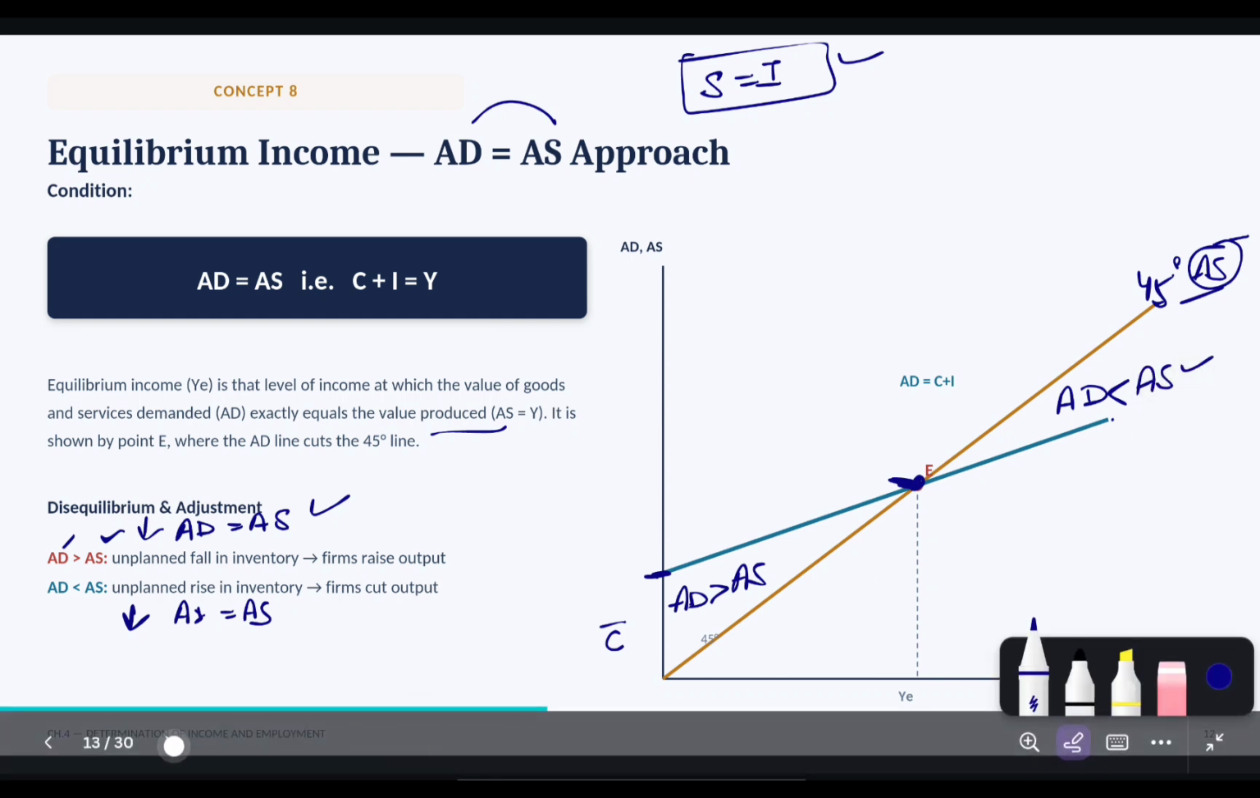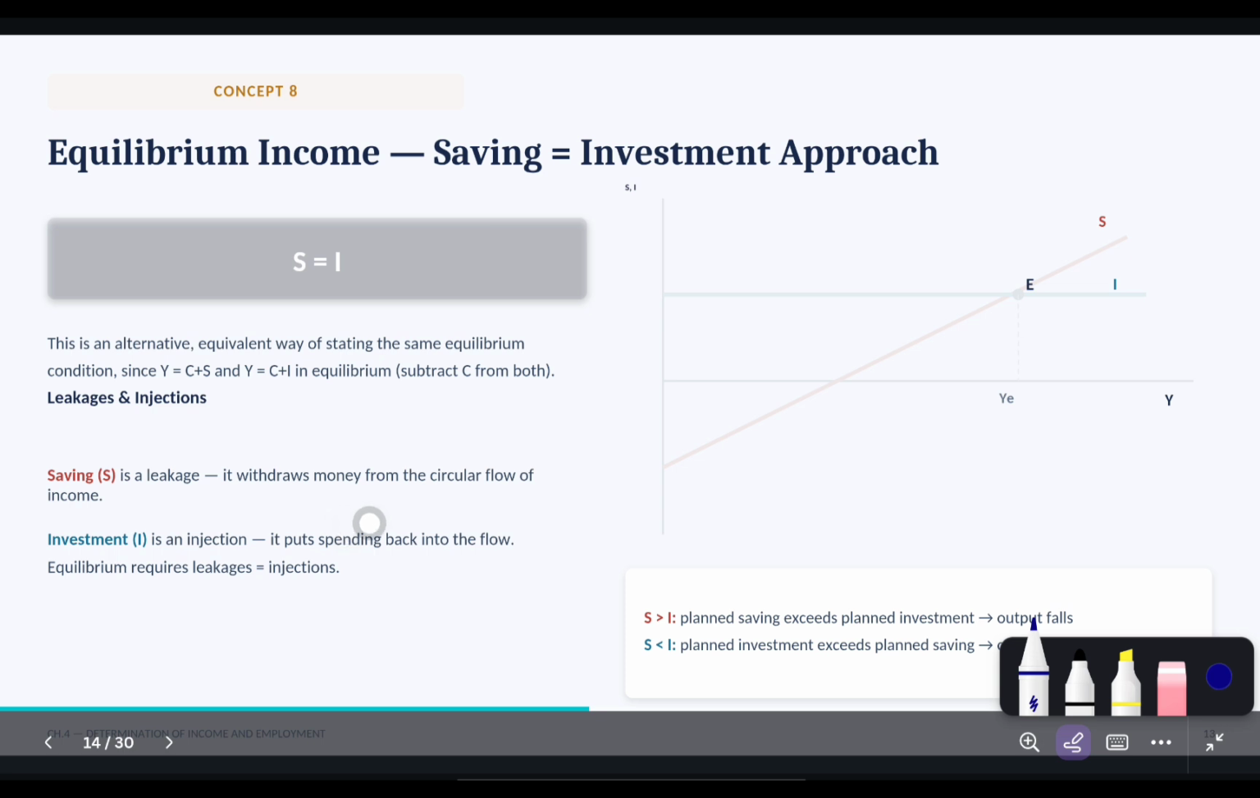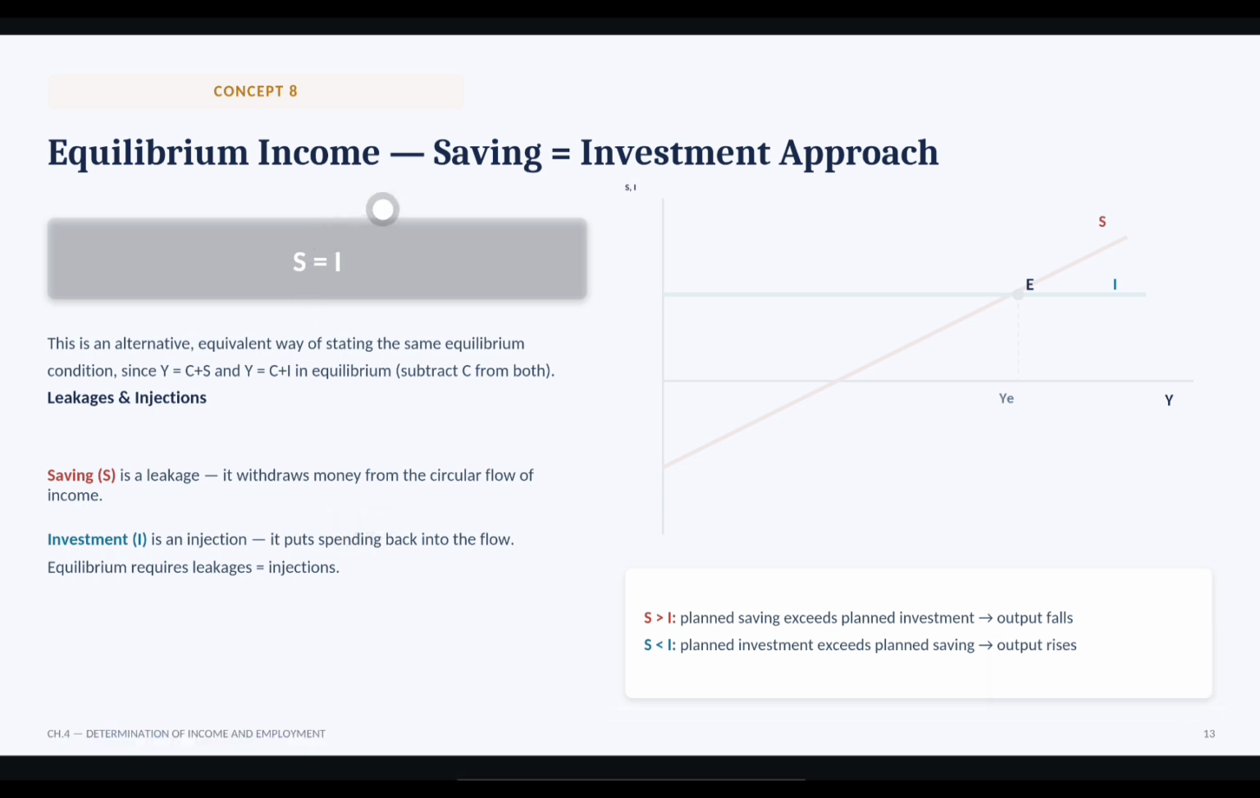Got it? Now our second approach for finding equilibrium income is the saving-investment approach, that is S is equal to I. We can do it here: first, consumption plus investment is equal to consumption plus saving. We cancel consumption from both sides. Now investment is equal to saving. This is the derivation of the formula, and this is an alternative and equivalent way of stating the same equilibrium condition.